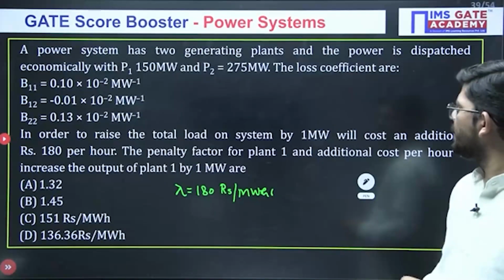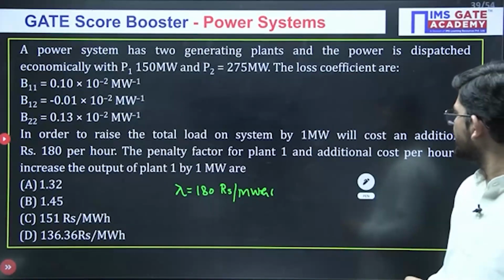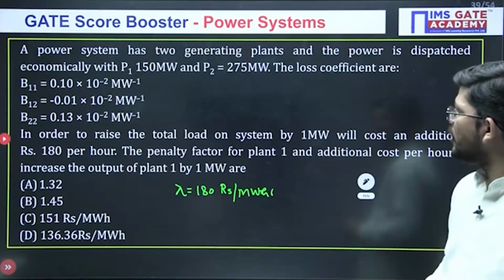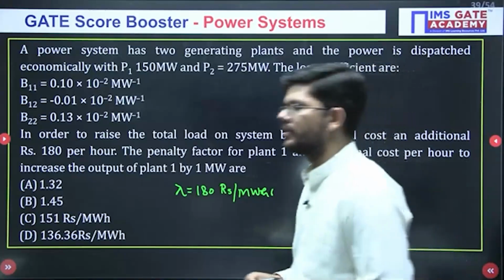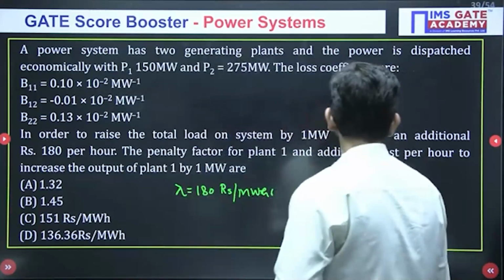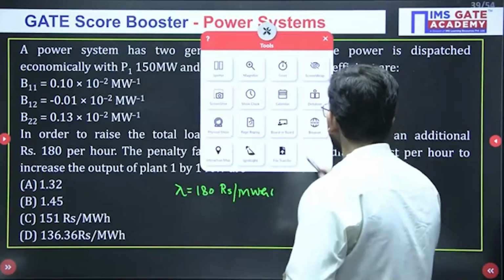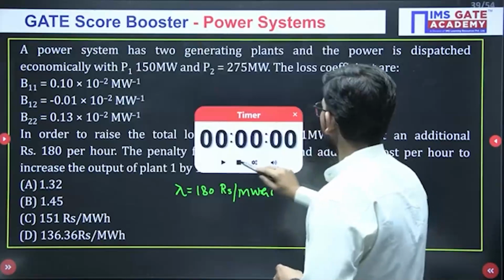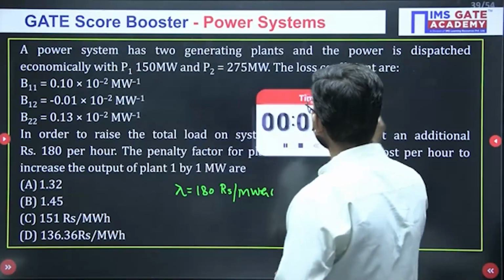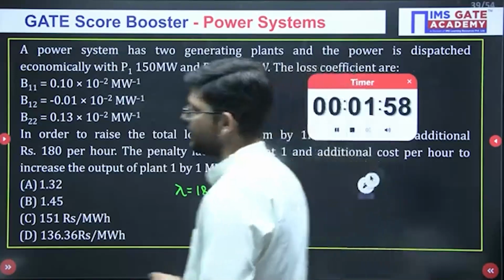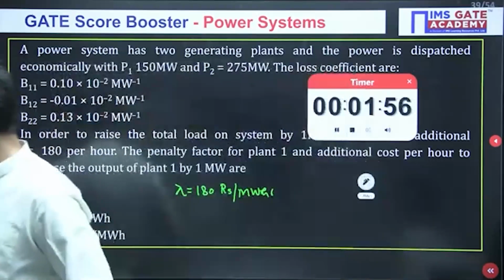The penalty factor for plant 1 and additional cost per hour to increase the output of plant 1 by 1 megawatt will be what? Okay. Let me give you some time for this question. So, you have to calculate the penalty factor for plant 1 and you also have to calculate how much will be the cost for plant 1 and your time starts now.